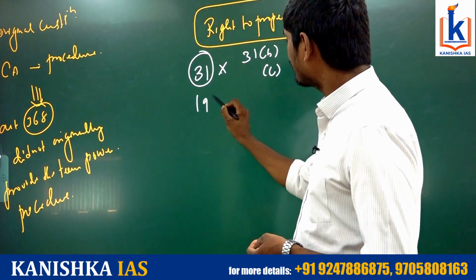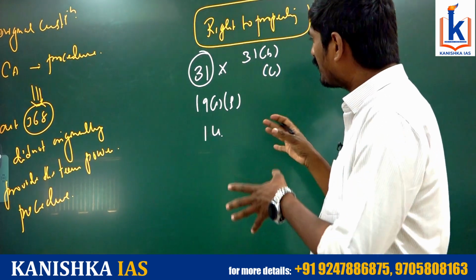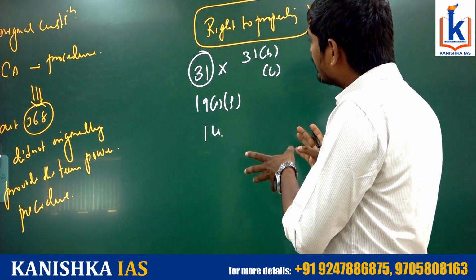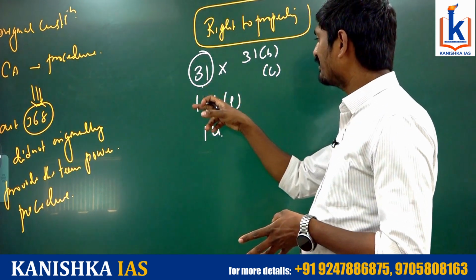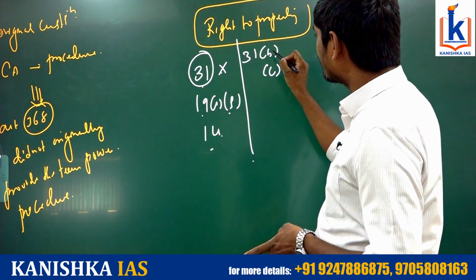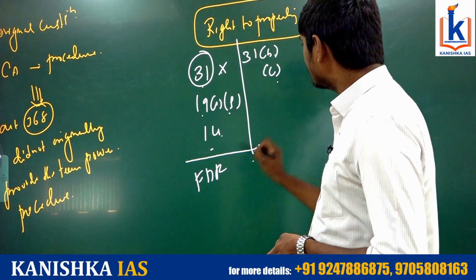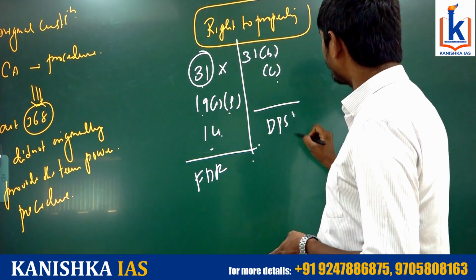So these are nothing but fundamental rights, and these are nothing but directive principles of state policy.